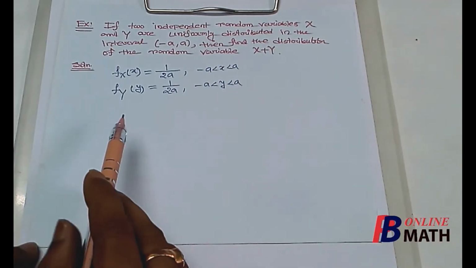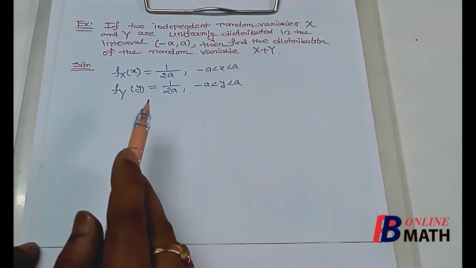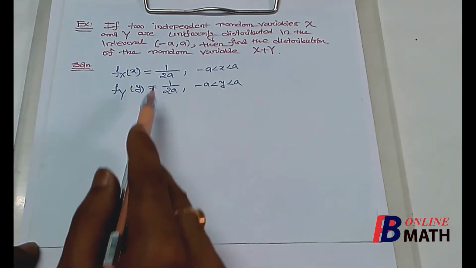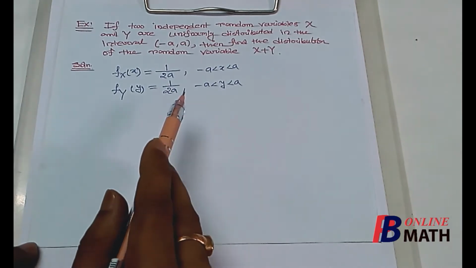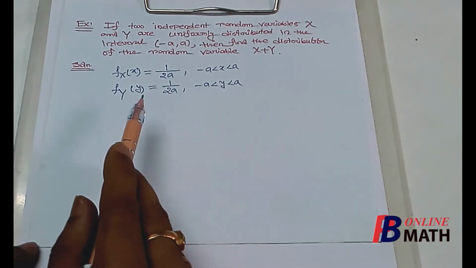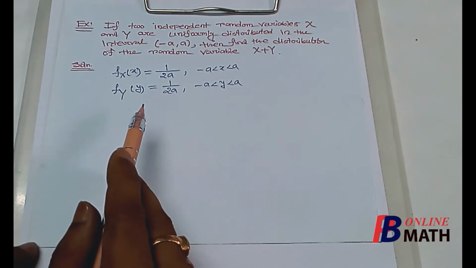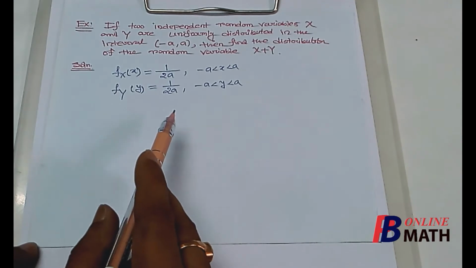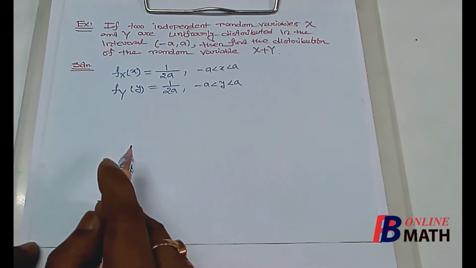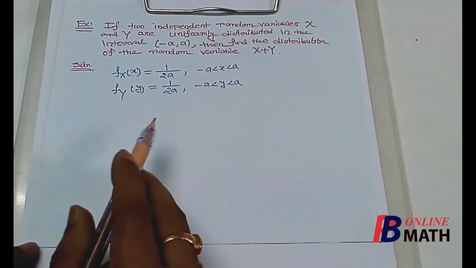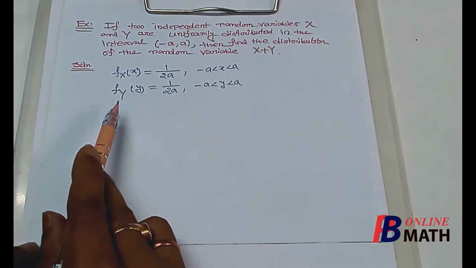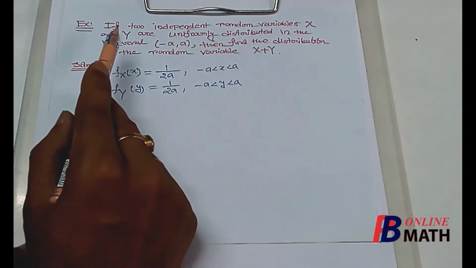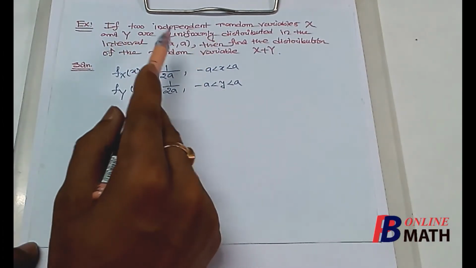For that we shall use the transformation rule for two-dimensional distribution. Now since x and y both are continuous distributions, these are uniform distributions, and we know that uniform distribution is continuous. So in this case we shall apply the formula for the transformation of two-dimensional continuous distribution. Before that we first find the joint PDF of x and y. Now it is given that two random variables x and y are independent.